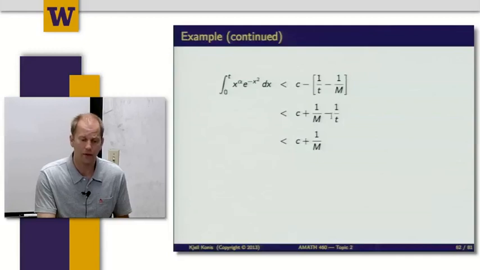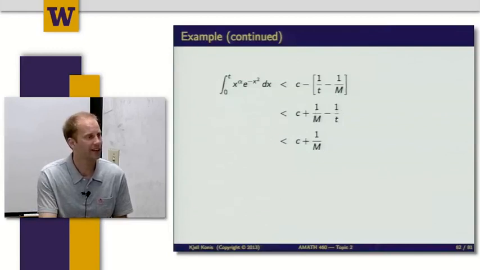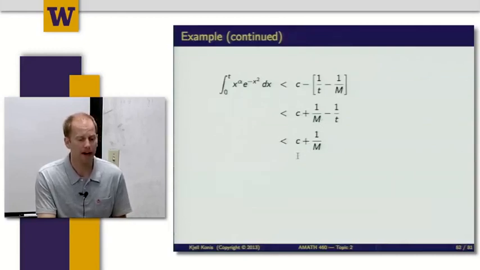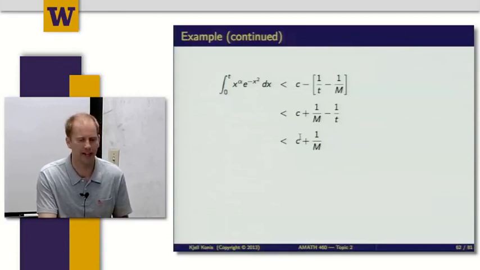And so 1 over t, for t positive, can never be bigger than c plus 1 over m. So I can make an upper bound of c, the integral of my integrand from 0 to m. That's a constant value, so it's going to be finite. And then m is a really big number, and I have 1 over m, so I have to add just a little bit more to my constant. That gives me an upper bound: no matter what value of t I choose, it's going to be smaller than c plus 1 over m.